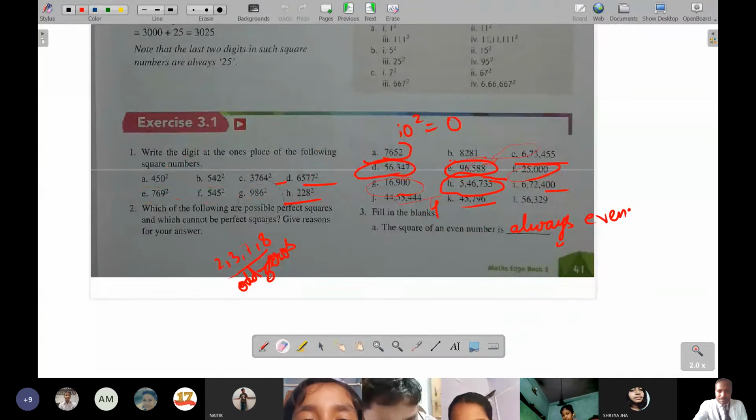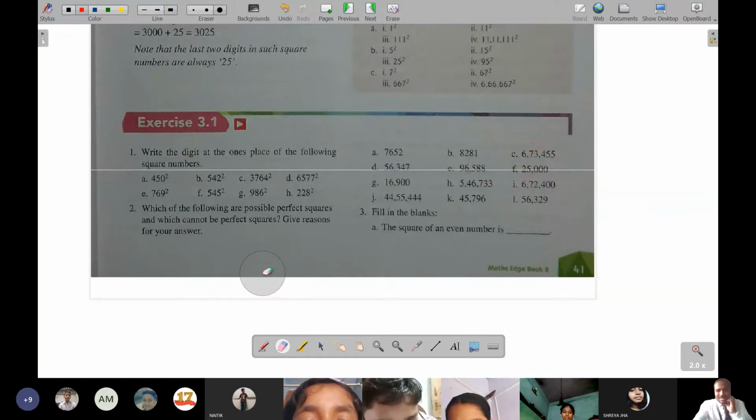So if you will see over here, write the digits at ones place. In 1C, at last there is 4. When 4 is squared, 4 times 4 is 16. What will come at ones place? 6. Got it? You can write. Okay.